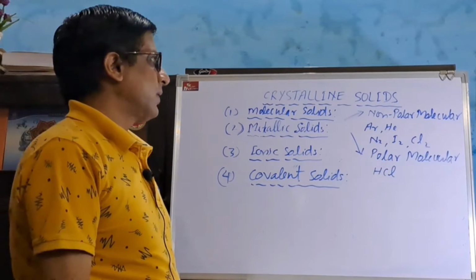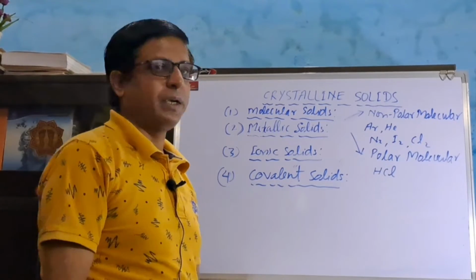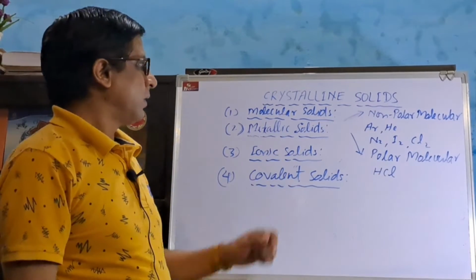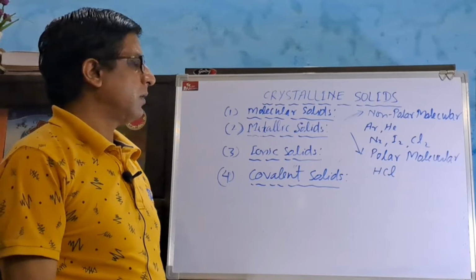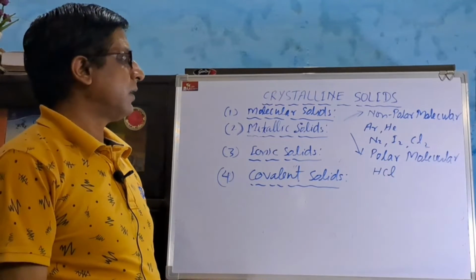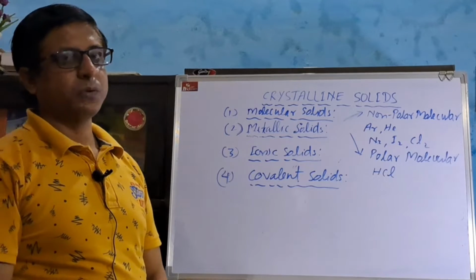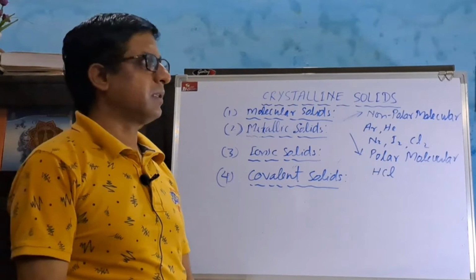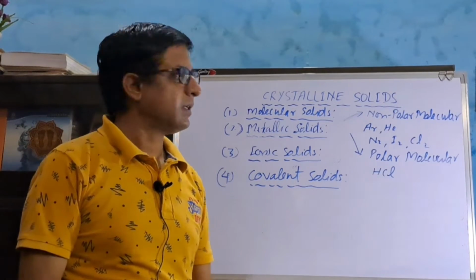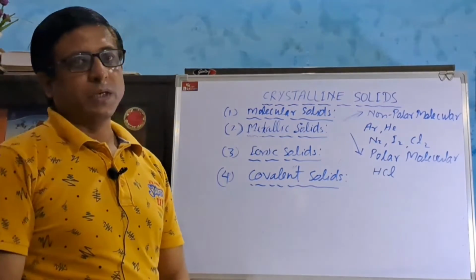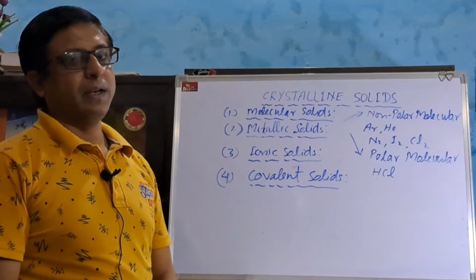Due to the relatively strong binding forces, the melting and boiling points of polar molecular solids are relatively larger than non-polar molecular solids. They are also soft, and at room temperature they generally exist in the form of gases or liquids. They are also non-conducting in nature.